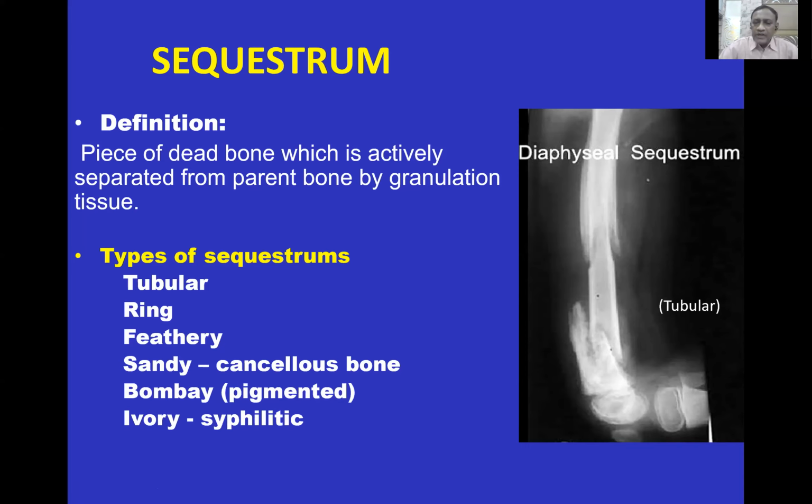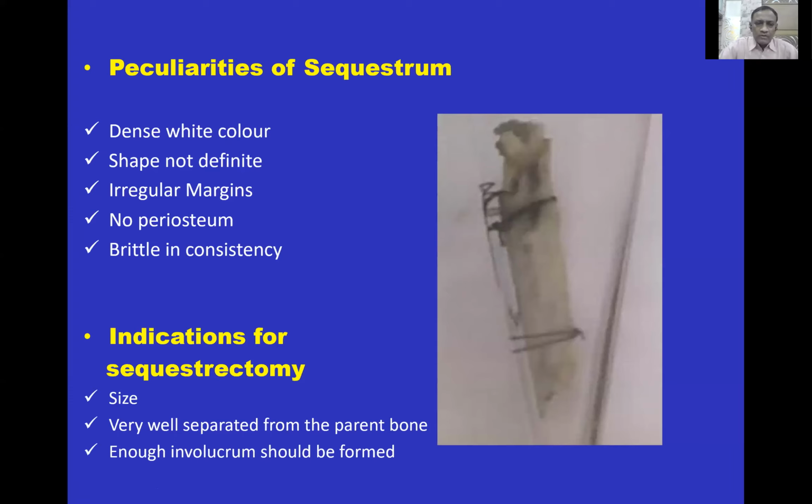Then certain peculiarities of the sequestrum one should know. It's a dense white color because it doesn't have periosteum. The shape is not definite. It has irregular margins because it is actively separated from the parent bone by granulation tissue. There is no periosteum and it's brittle in consistency. That's why a sequestrum holding forceps doesn't have a catch.